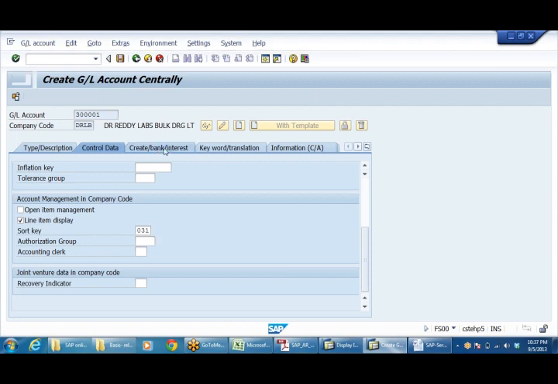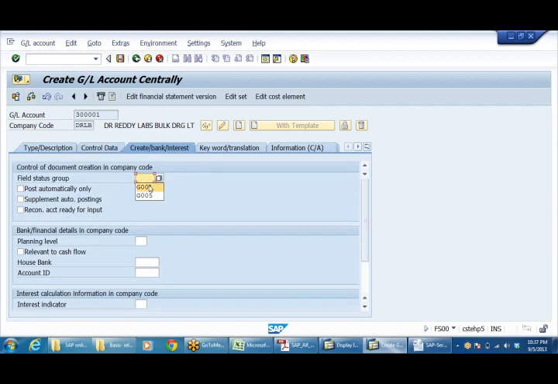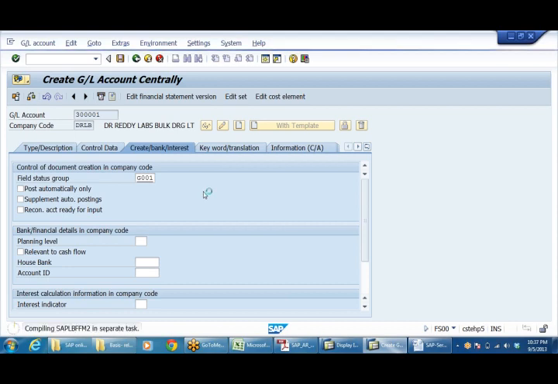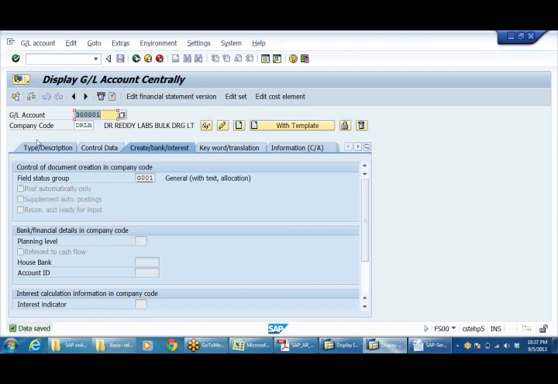Here G001, whatever group we have defined, same way. Let me create the GL accounts first, then we'll close it.